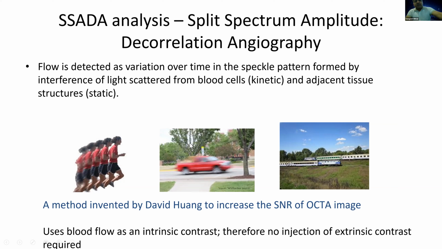The speckle pattern from the vessel wall remains the same, whereas the blood column keeps moving ahead, so you can catch hold that this blood is moving. Blood is used as a dye, which is not injected. It is an intrinsic contrast, and you don't need an extrinsic contrast like fluorescein or indocyanine green to get the picture of the blood moving inside the blood vessels. This is the basic principle of how OCT angiography works.